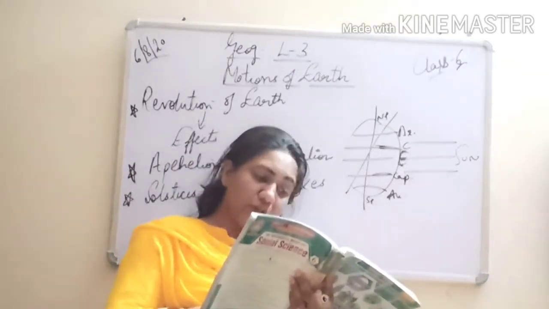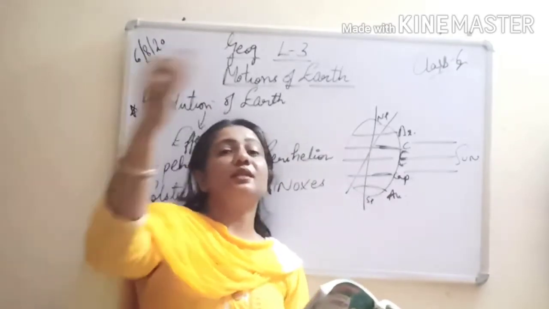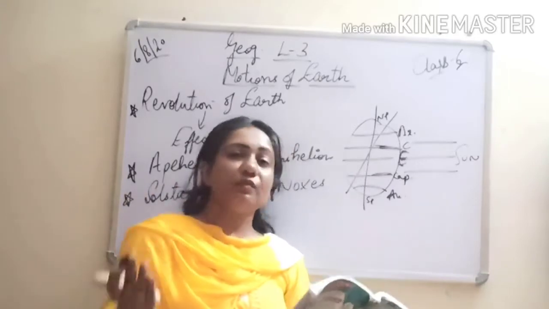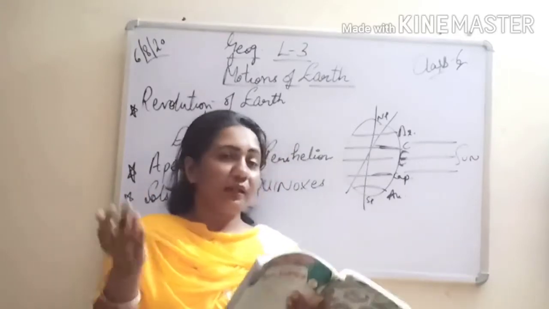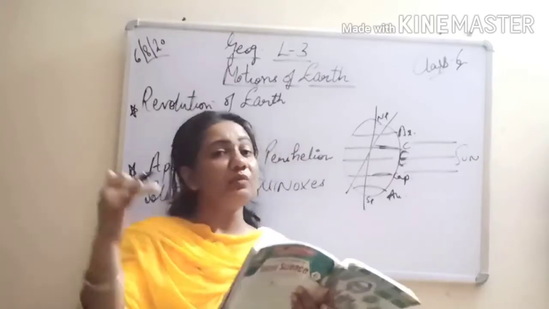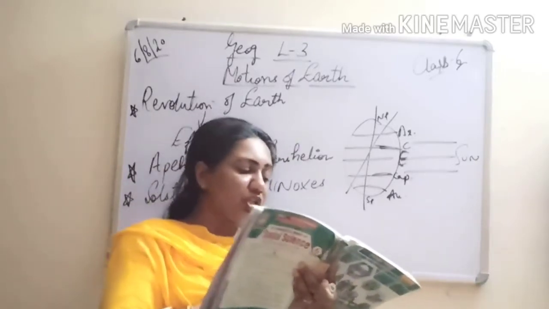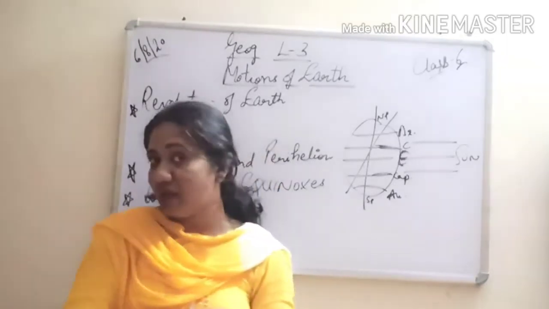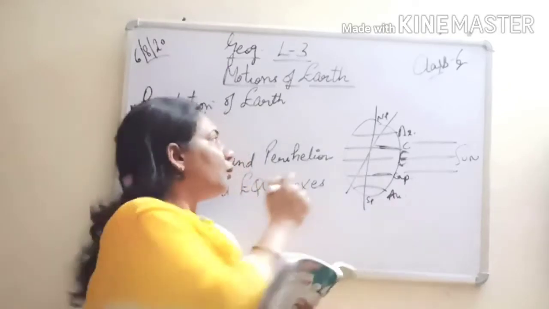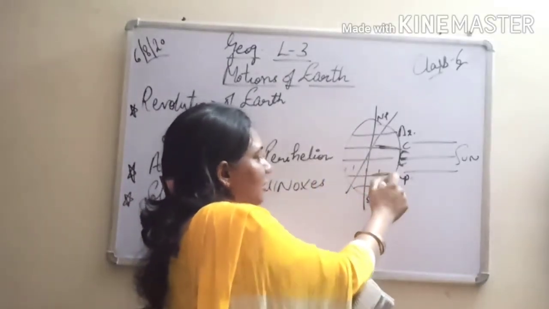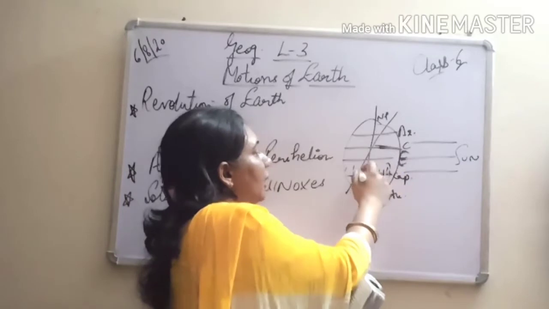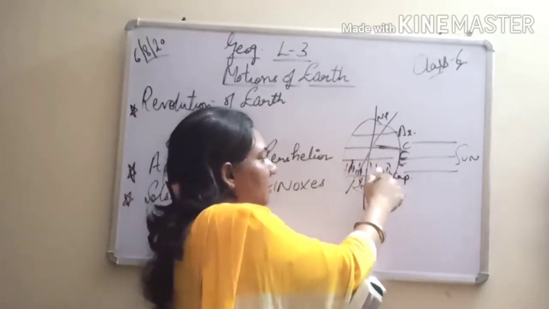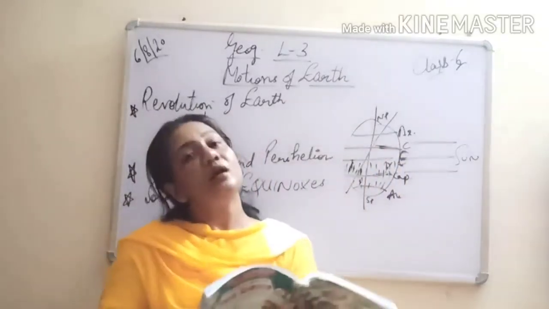It is turned away from the sun. When the north pole is tilted, obviously the south pole will be away from the sun. Therefore, it receives slanting rays. We have already learned in the previous chapter also that it will receive the slanting rays of the sun, which is tilted away from the sun. The duration of daylight is short and it is winter season in the southern hemisphere. So, in the southern hemisphere, it will be winter. It will be darkness. The days will be short and the nights will be long.